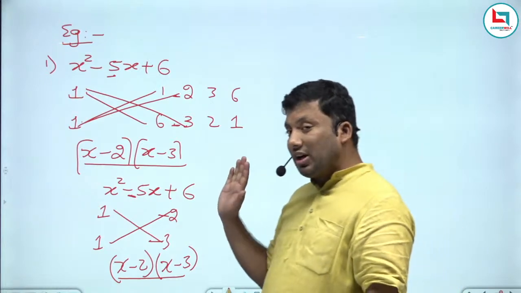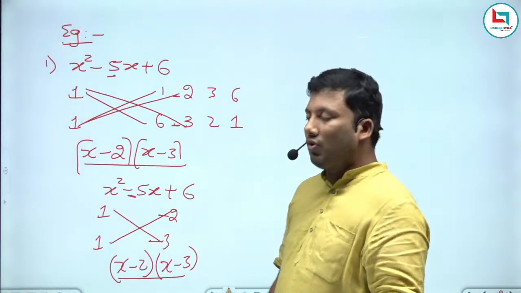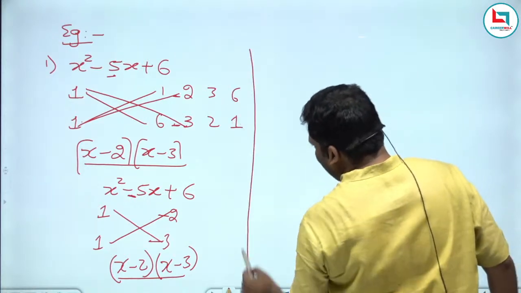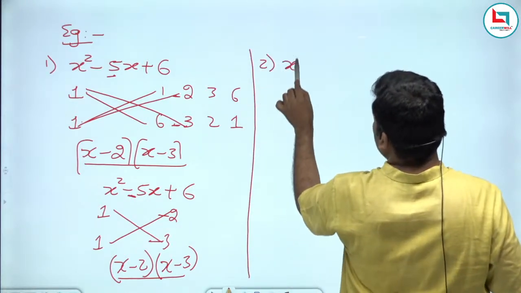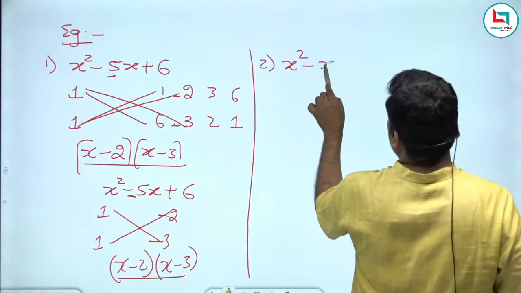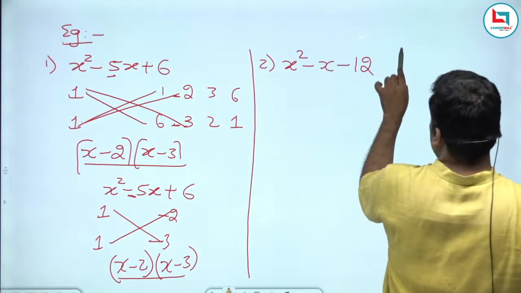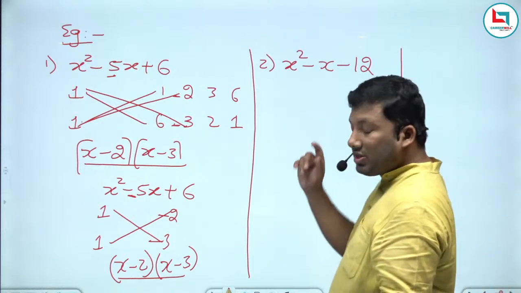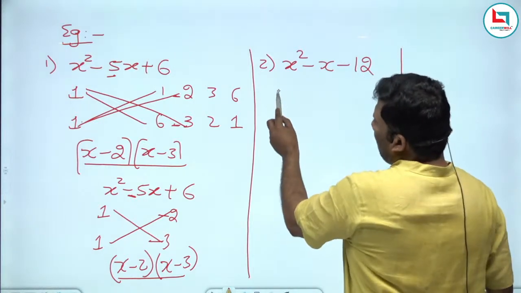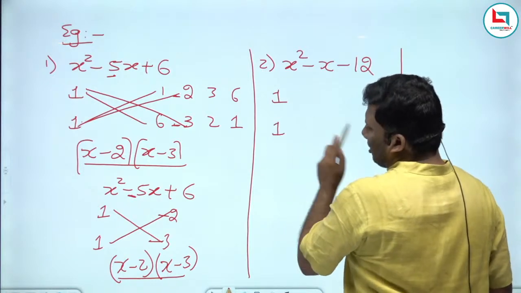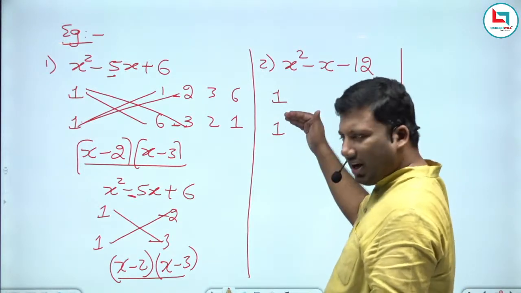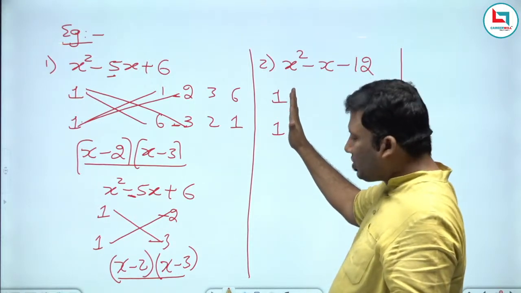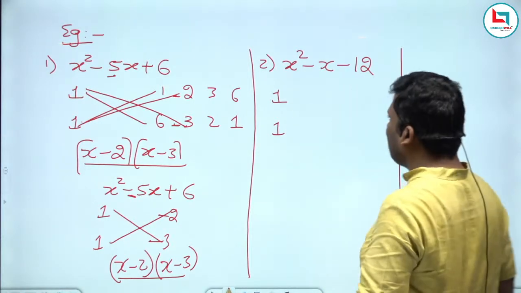Idea clear? Fundamentals, listen carefully. Once we get into advanced level, these fundamentals are of extreme importance. One more question: x square minus x minus 12. Step number 1. What is the coefficient of x square? 1. 1 as a product of positive integers is 1 into 1. It can also be minus 1 into minus 1, but here we will write it as 1 into 1. Then we will make the changes.